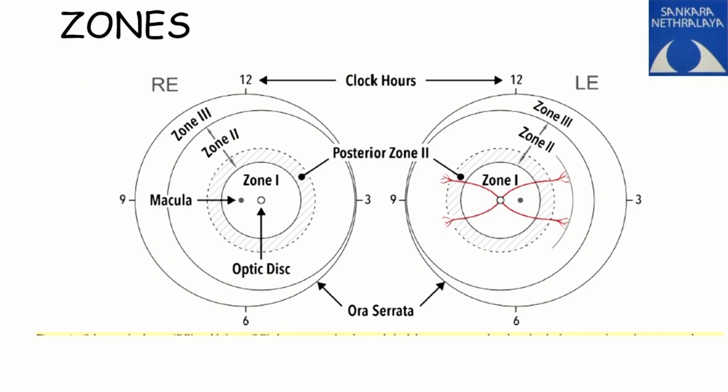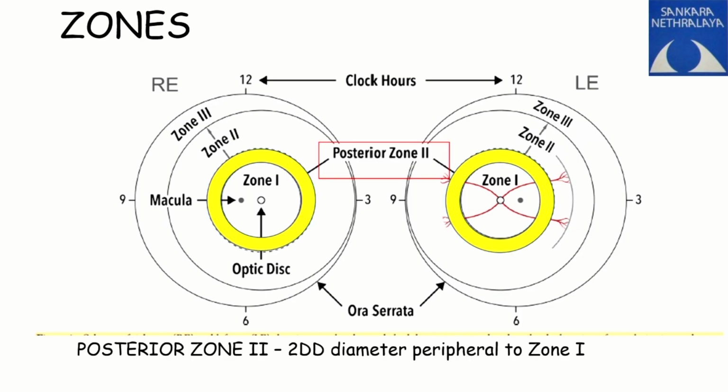Now, what are the zones of screening? The zones are described with a 28 diopter lens. Anything with the disc centered, whatever you see, is zone 1. Posterior zone 2 is the latest discrimination being made, which means posterior zone 2 is 2 disc diameters from zone 1, and anything a little beyond, at the mid equator, is zone 2. Only the temporal crescent is zone 3. So this is how you describe the zones.